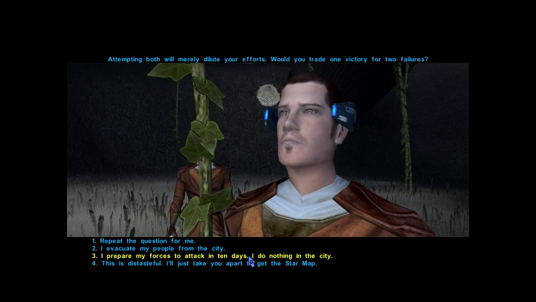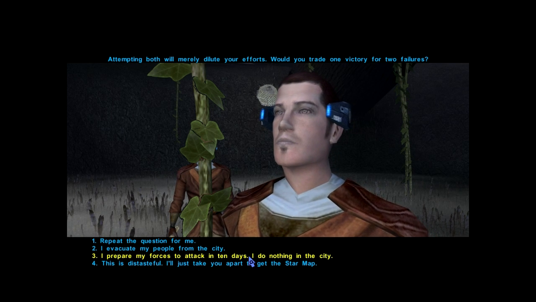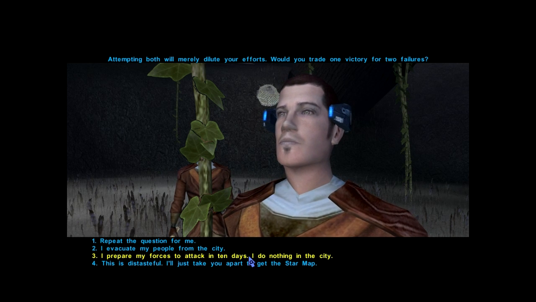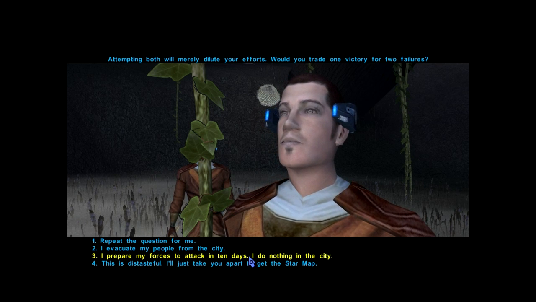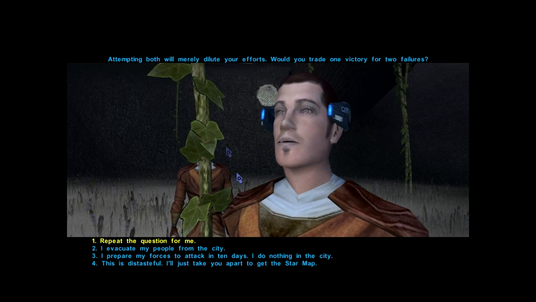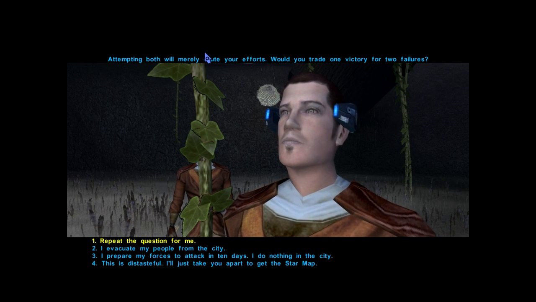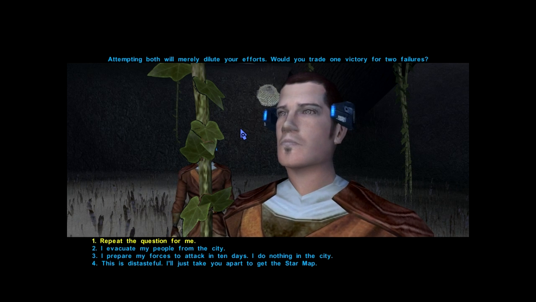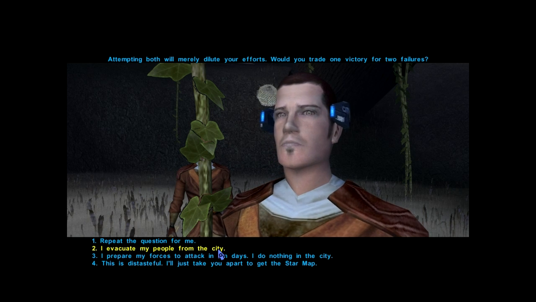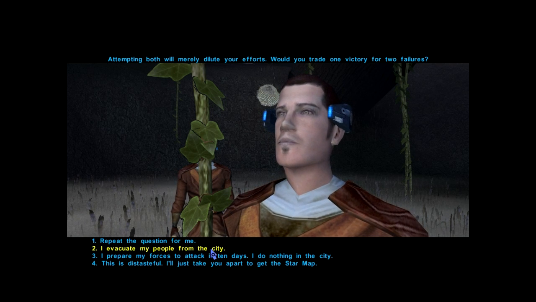Yeah, Veldrin's sitting on the fence there for a second. Not acceptable, apparently. Okay. Save my people or gain victory? Again, victory at all costs. That's the mindset here. Victory at all costs. Why save the people from the city and lose the war? The city will fall anyway.